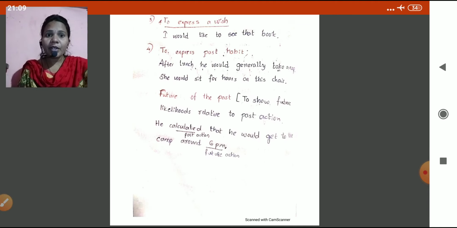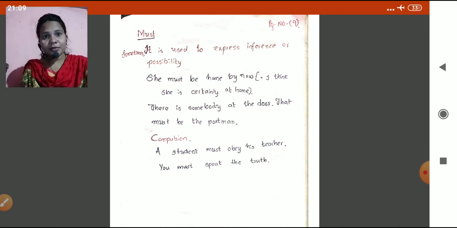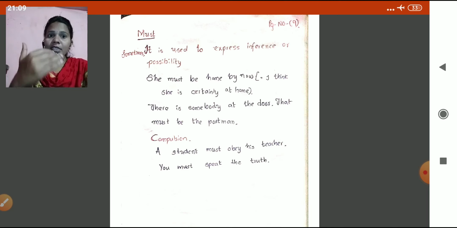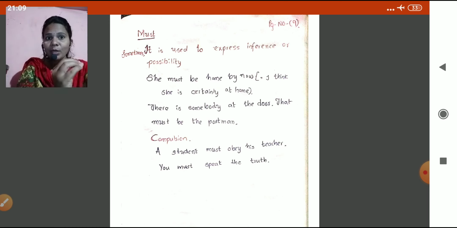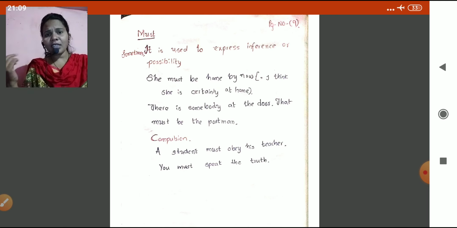And now next one. So must is the last one. Must is used to express inference, or nothing but possibility. Must is actually used for compulsion, like should and must we use. A student must obey his teacher. Okay, must respect their parents, like this. So inference means a little bit of possibility. She must be home by now. I think she must be. I think she's certainly at home now.